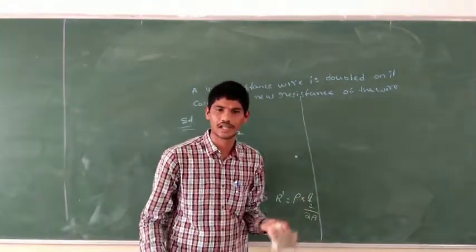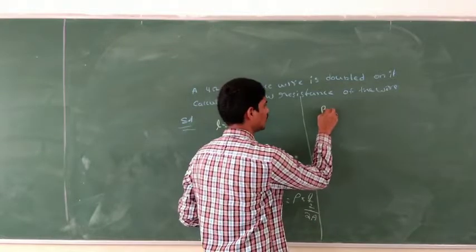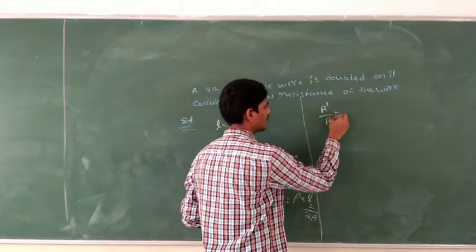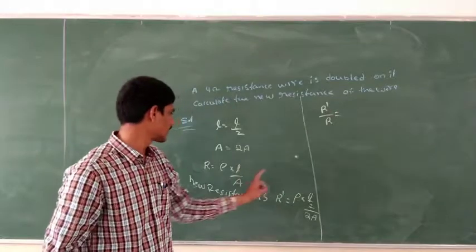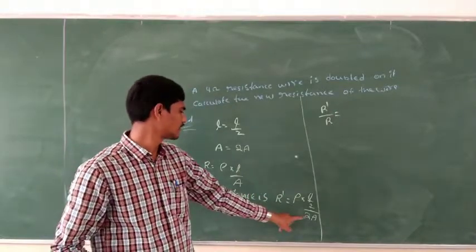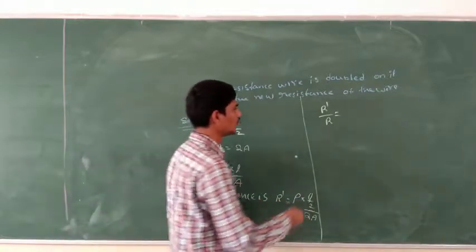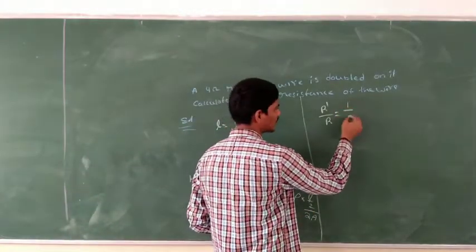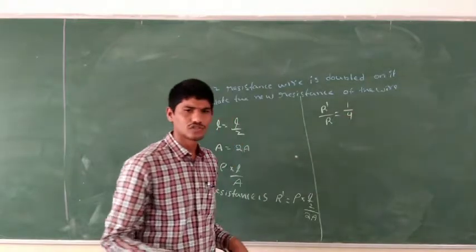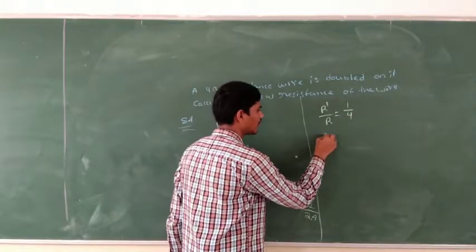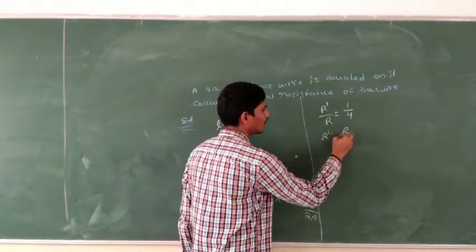So what will we get? R dash by R is equal to... this L gets cancelled, and this is going to be multiplied with this. What are we going to get? 4. So R dash by R is equal to 1 by 4. So we can write R dash is equal to R by 4.